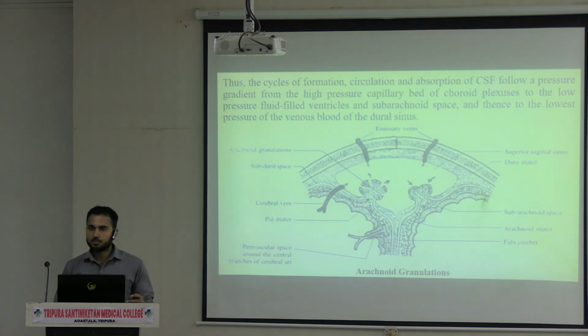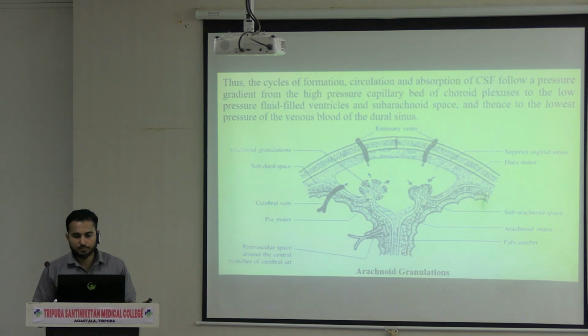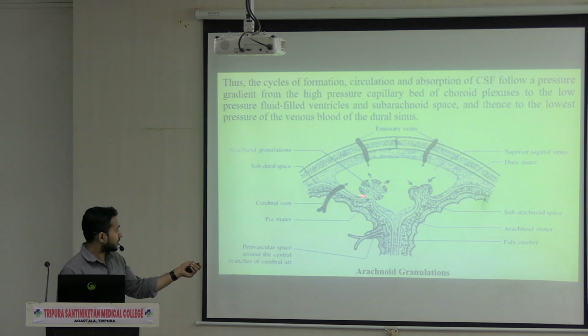We are not discussing the villi, we are discussing the arachnoid granulation. This is an easy, drawable diagram, which you can draw if it comes in the exam. These are the focal outpushings of arachnoid matter and subarachnoid space through the dural venous sinus. You can see this is the wall of the dural venous sinus.